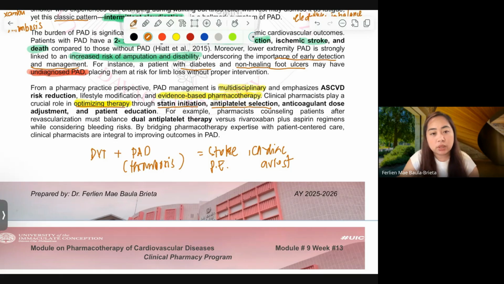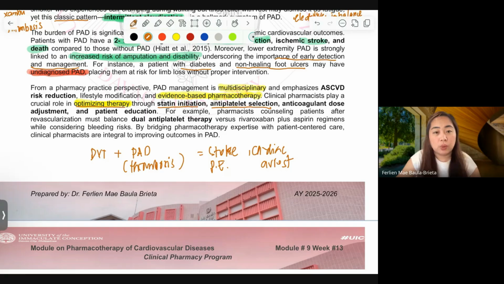Antiplatelet selection. We have different antiplatelets. You have to review whether the doctor gave the patient an antiplatelet or not, and whether it is appropriate for the patient's different conditions. You have to check for contraindications, because most of the time antiplatelets have many contraindications.